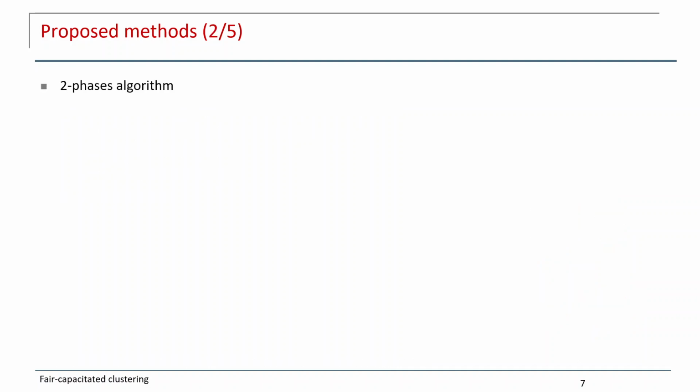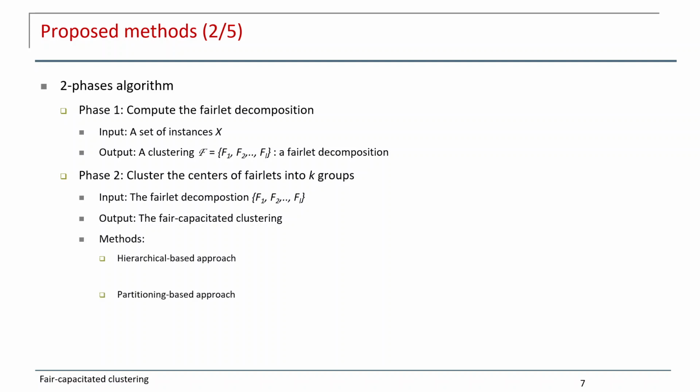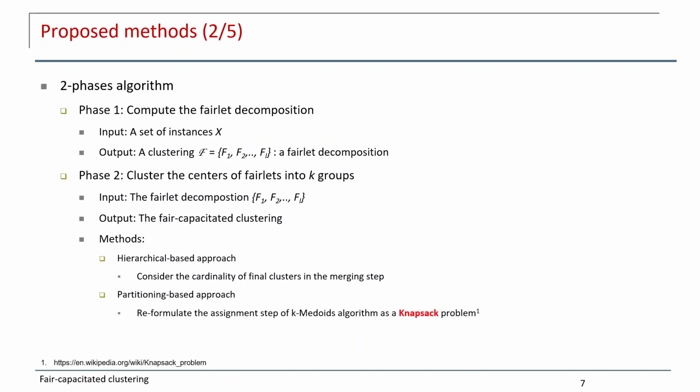And we have a two-phase algorithm. In phase one, we compute the fairlet decomposition, and phase two computes the clustering based on the fairlets into K groups, and the output clustering F, the fairlet decomposition, is the input of phase 2. In phase 2 we have two methods, hierarchical based approach and partitioning based approach. In the hierarchical based approach we consider the capacity of the final cluster in the merging step, and for the partitioning based approach we reformulate the assignment step of the K-medoids algorithm as a knapsack problem.